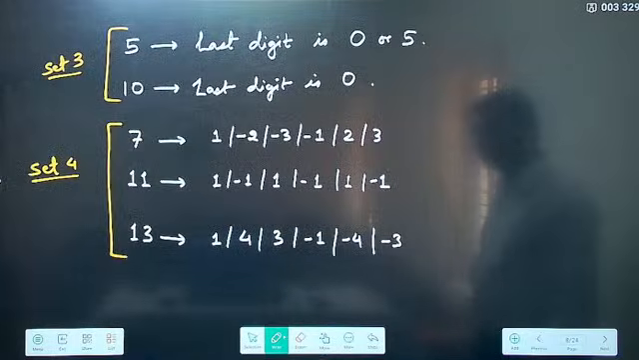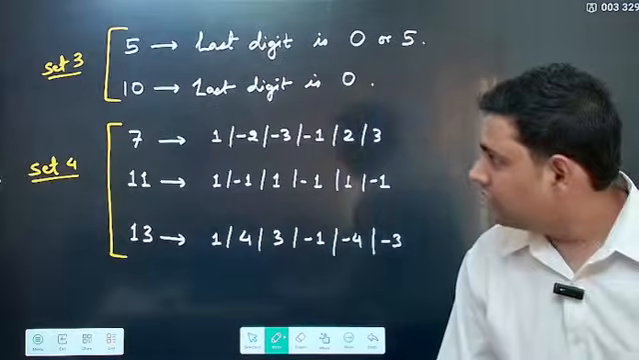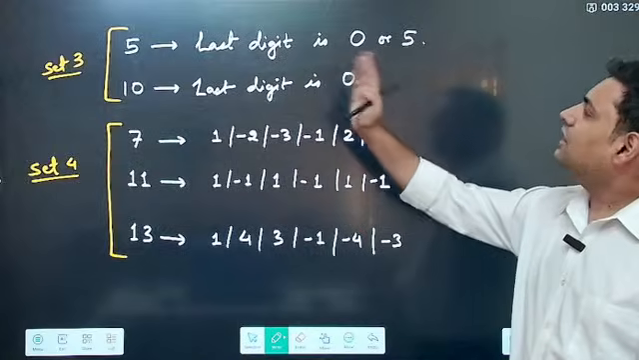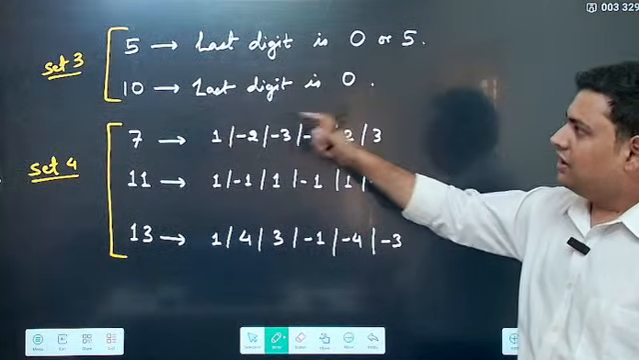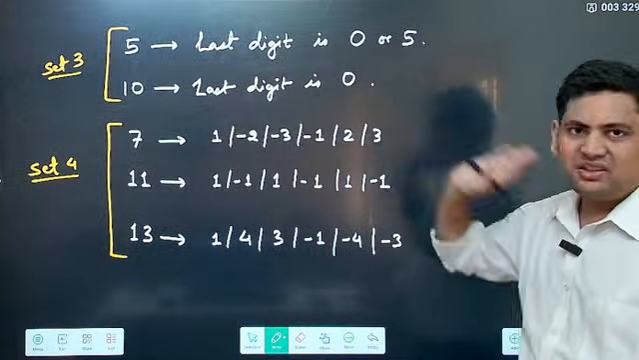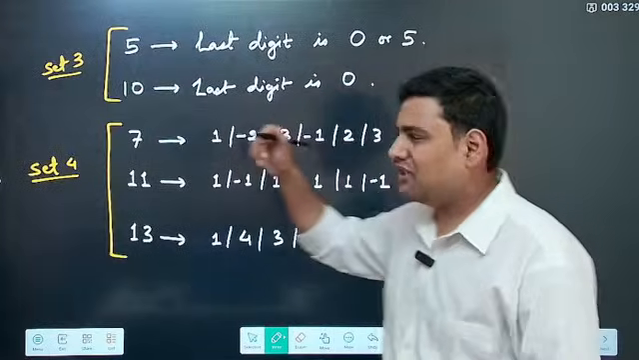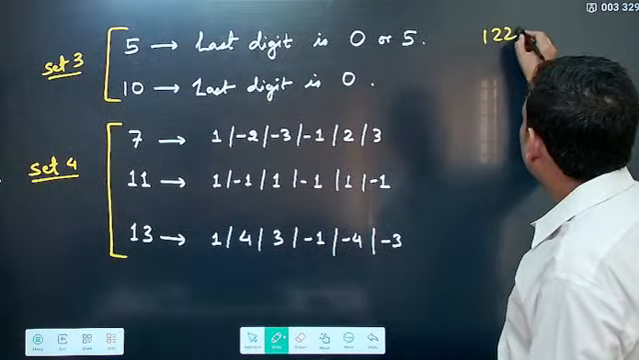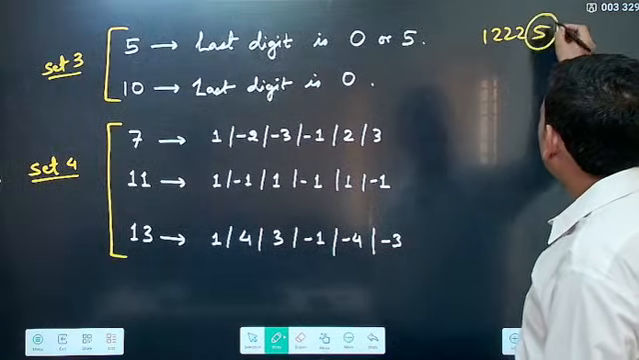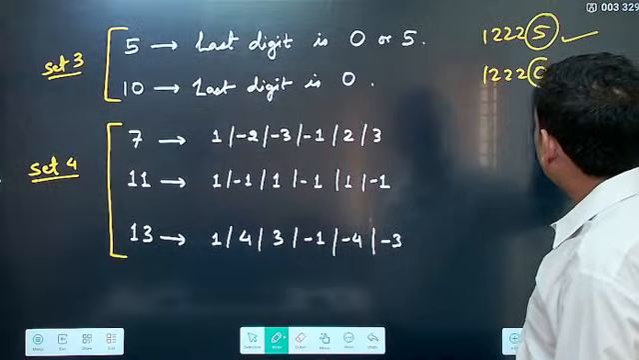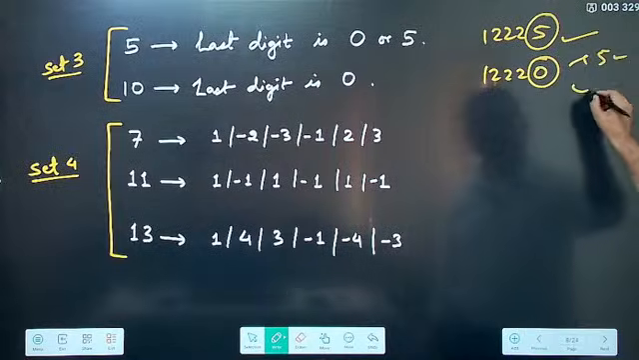Now see this. So now it says 5 and 10. This is set 3. Very easy. Last digit is 0 or 5. Then for 10, last digit is 0. Simple. If 0 or 5 it is there as the last digit, for example, 1, 2, 2, 2, 5, now this is very clearly divisible by 5. Or if it is 1, 2, 2, 0, then this is divisible by 5 also and 10 also.